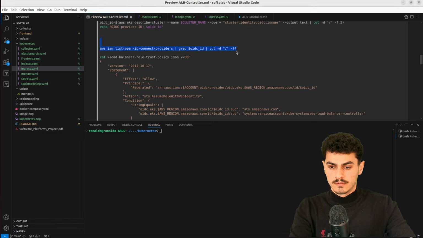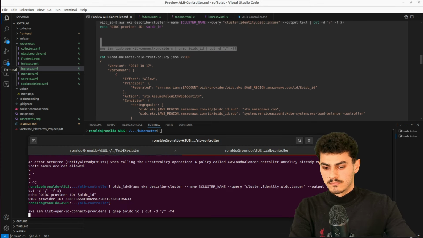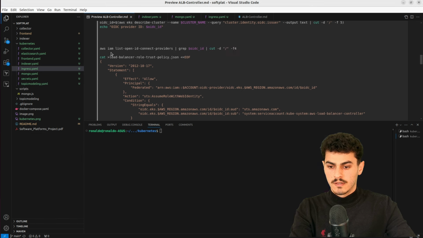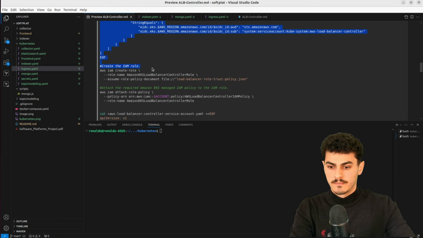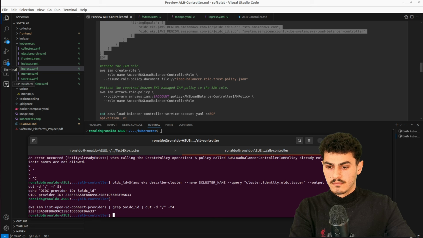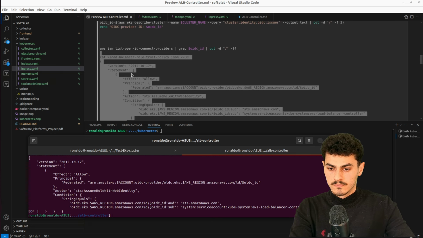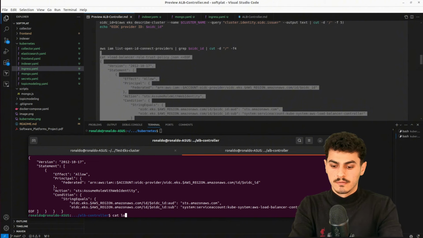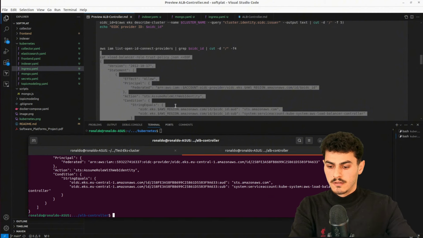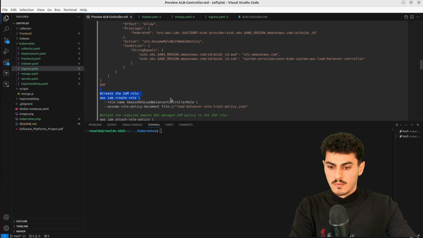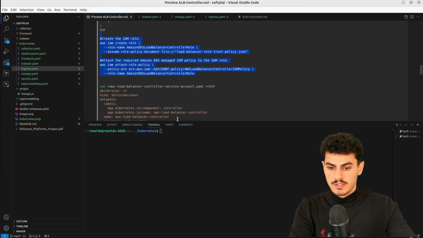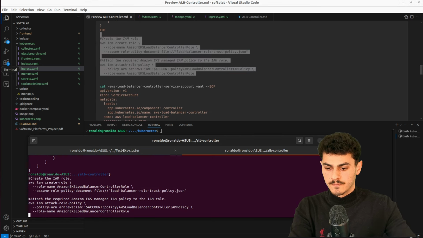Okay, the provider ID is correct. Now let's do this one. Okay, correct. Load balancer. If we do cat load balancer, is that okay? Okay, that is okay. We create a role and we attach this policy that we just created.